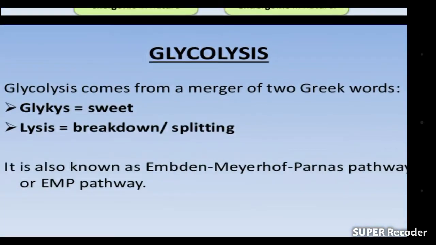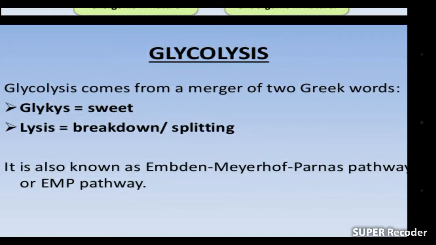Now going toward glycolysis, what is glycolysis? The word glycolysis is derived from two Greek words. Glykos means sweet and lysis means breakdown or splitting. So simply, glycolysis is the splitting of sugar or glucose. Glycolysis is also known as the EMP pathway or Embden-Meyerhof-Parnas pathway.